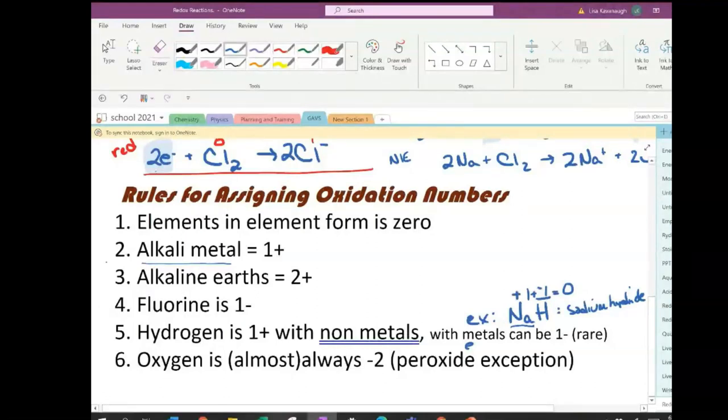So when it's hanging out with a metal, these are super rare. You're not going to encounter them frequently. And oxygen is always going to be -2. Unless, and yeah, there's another rare exception. Those are called peroxides. And that is where the oxygen decides it's going to be a -1 instead. And that's where you get the notorious H2O2, the brown stuff in the bottle. It's 1 oxidation state. It's much more stable as a -2, and it's trying to change back. And you can keep going and get some more.